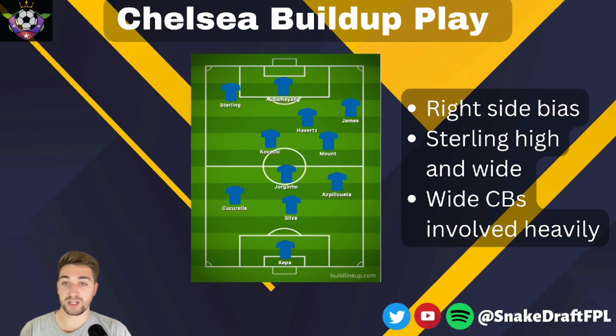I think Kovacic plays a big role in this as well, because he was staying free on the left centre space as the rest of the team were getting sucked over to that right hand side. So he was there ready to receive the ball for Jorginho and a quick switch out to Sterling, either to get him in behind the centre back or to play him in one-on-one against the fullback.